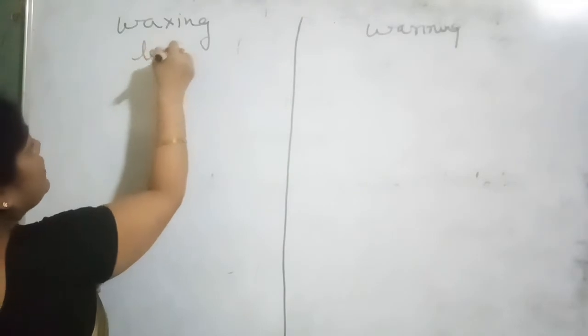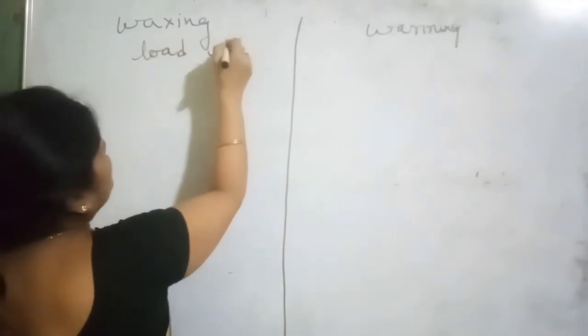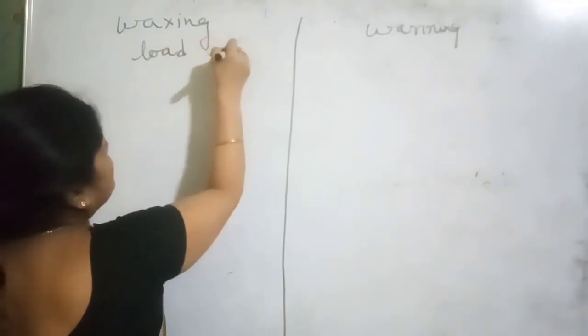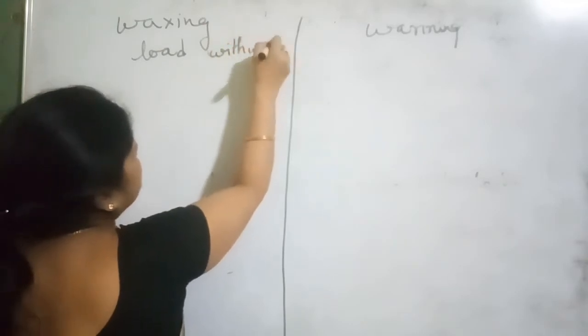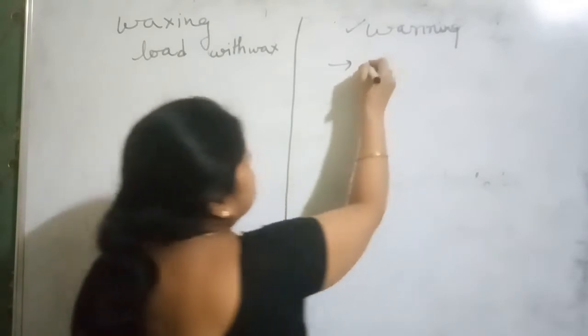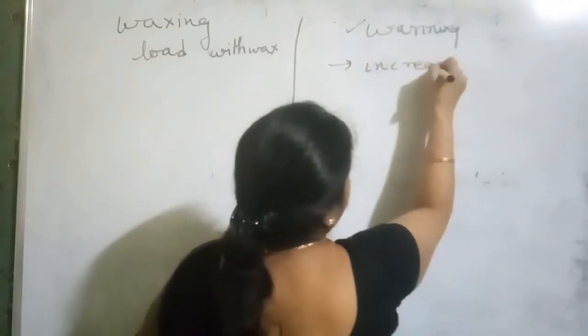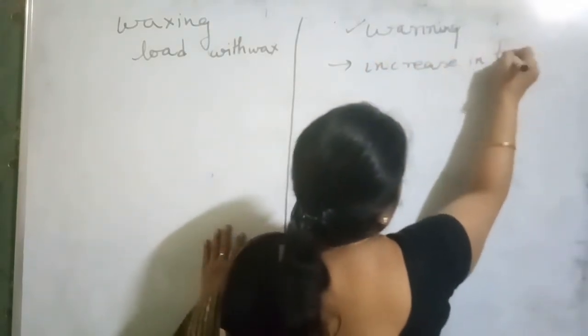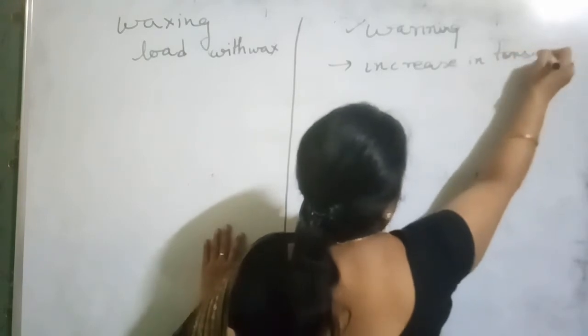Waxing means when in the question it is written loaded with wax. Either waxing is given, or it is given there is increase in tension. In both the cases you have to follow the same step.